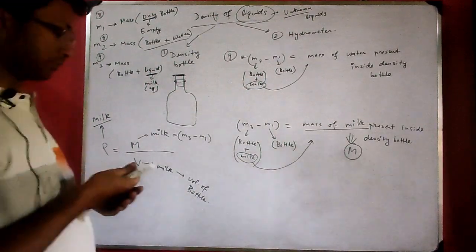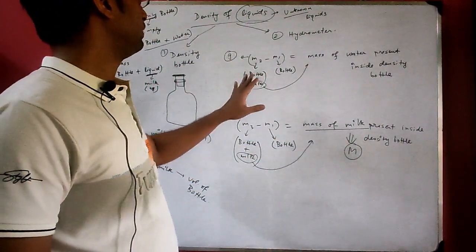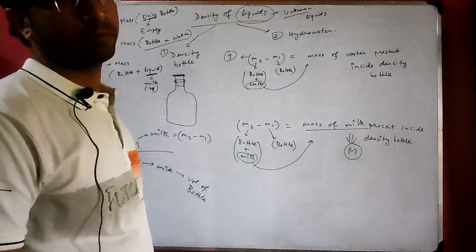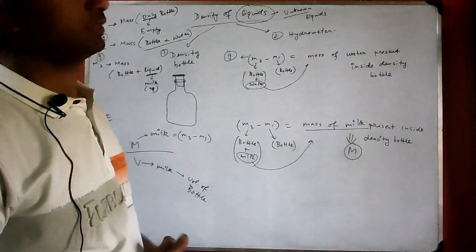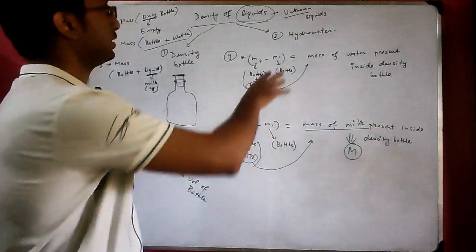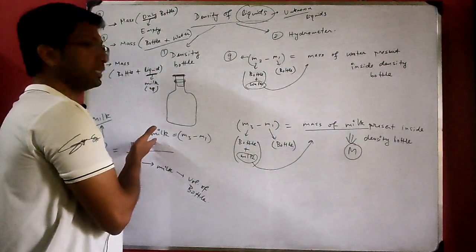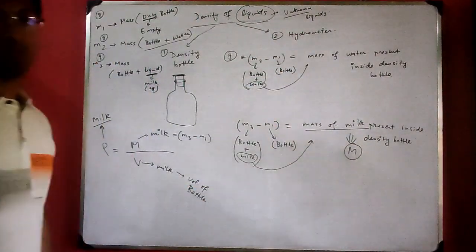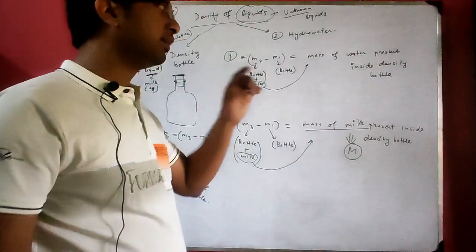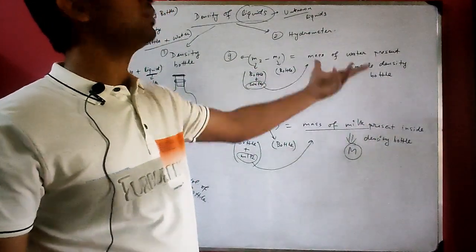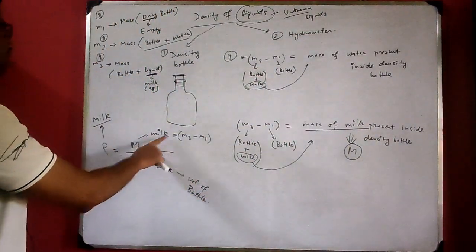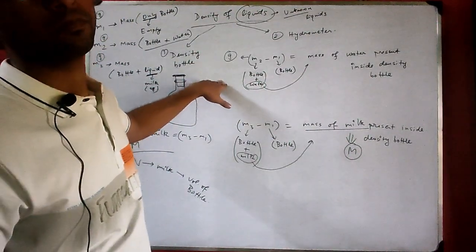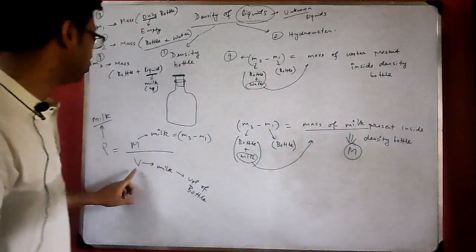Now we have found out M2 minus M1, the mass of water present inside the density bottle. Now what will we do with it? Because mass of water is not required; mass of milk is required, and the volume is required. So what are we going to do with the mass of water? The question must arise in your mind: you have already found the mass of milk, so what do we do with the mass of water? Mass of water is required to find the volume of the bottle. See how.